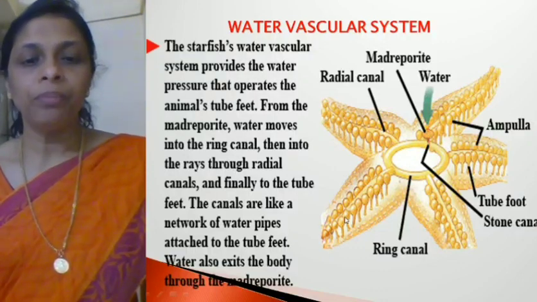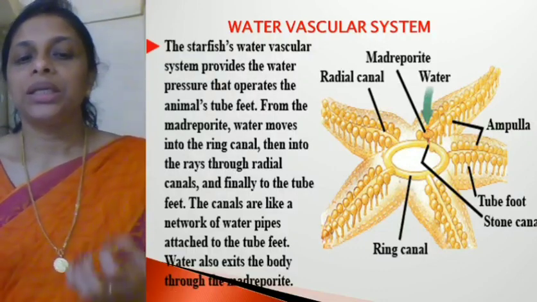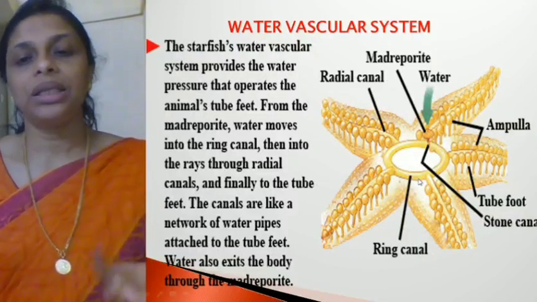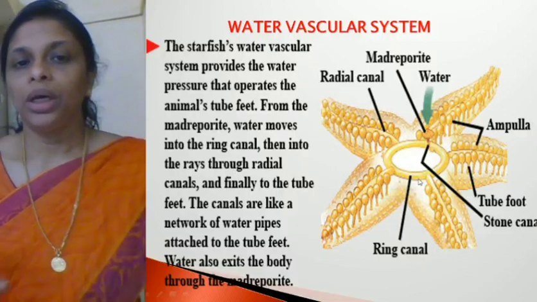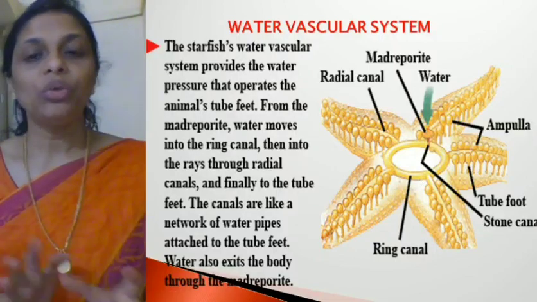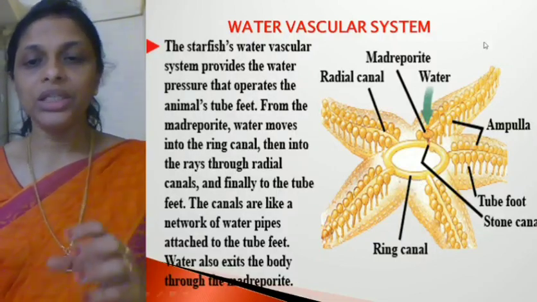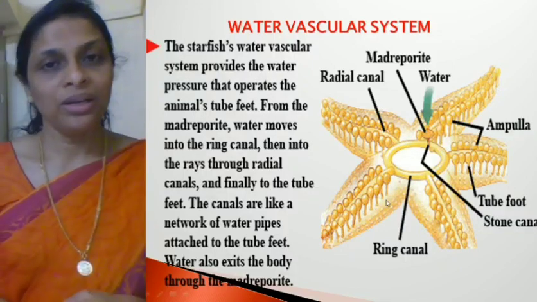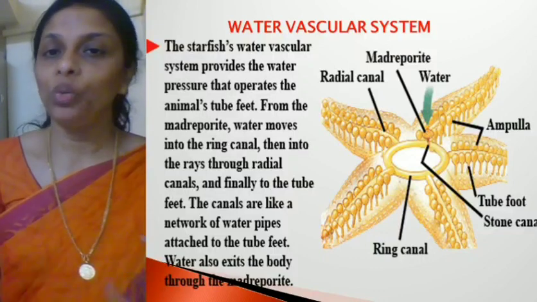Then water exits the body through the madreporite; both entry and exit happen through the madreporite. You need not study the water vascular system in detail; this is just for your information.